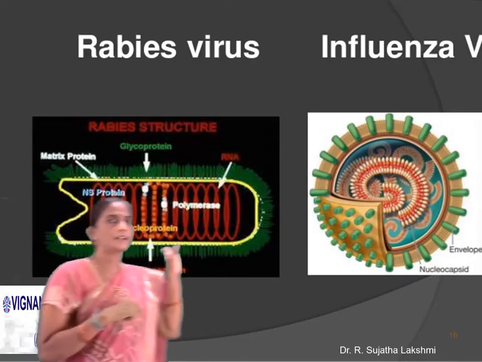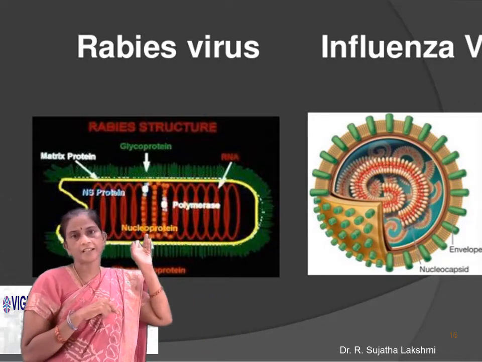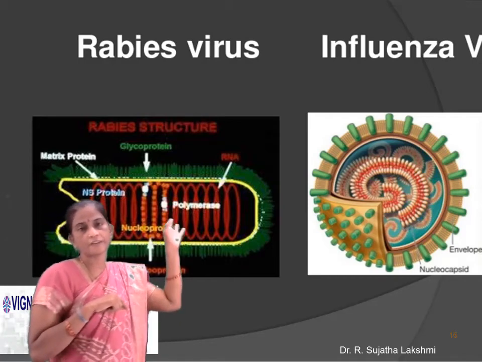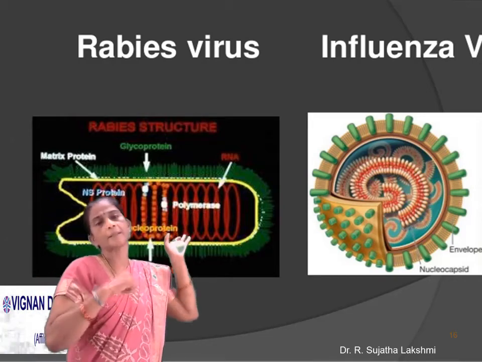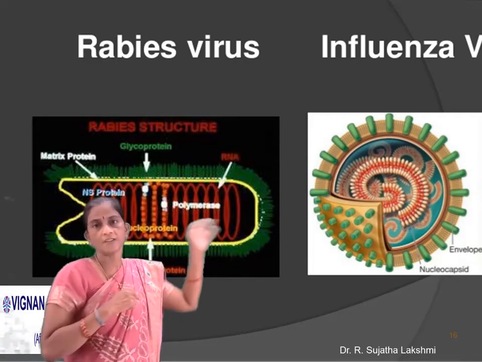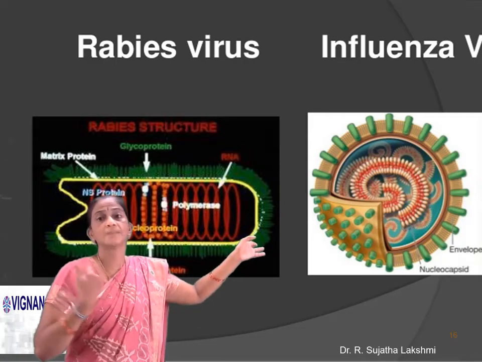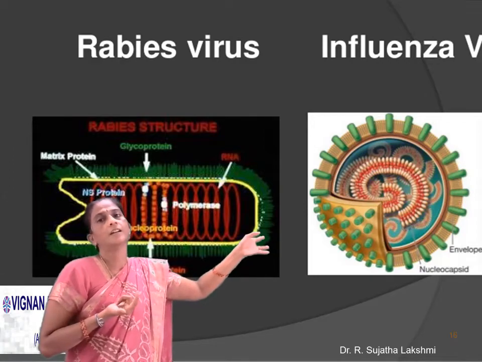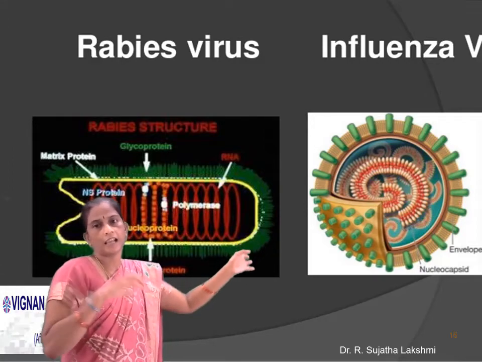Here you can see the structure of rabies virus. It is a bullet-shaped organism. Rabies is a zoonotic disease that can be transmitted to humans through the bite of a mad dog. Influenza virus is a respiratory virus, a respiratory infection. It attacks the lungs.